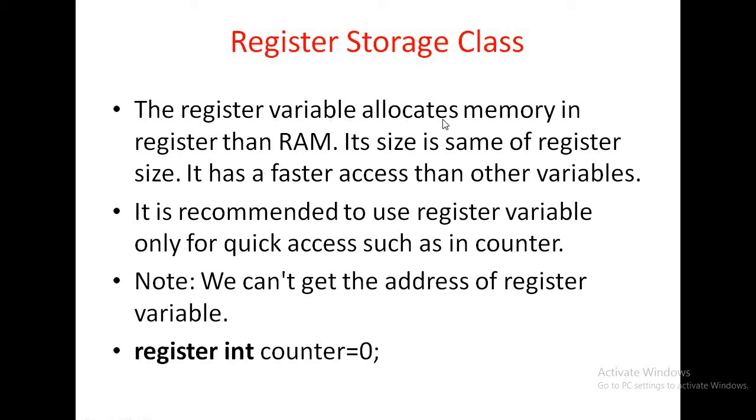So the register variable allocates memory in a register rather than RAM. Its size is the same as the register size. It has faster access than other variables. It is recommended to use a register variable only for quick access, such as in a counter, where the variable is repeatedly used in the program. A very important note is that we cannot get the address of a register variable, because these are stored in the CPU register.